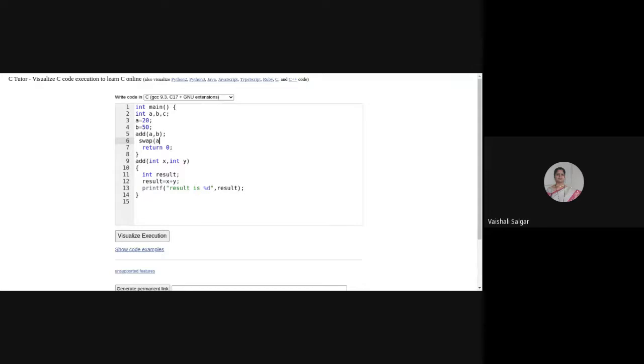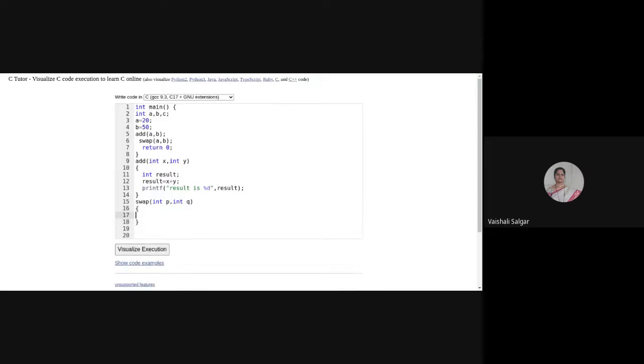Swap a comma b, I will write. We want to exchange the values of a and b. Now I have to write the actual definition of swap: swap int p comma int q, and then the function definition.